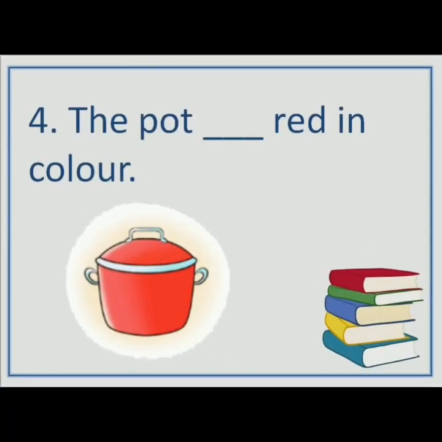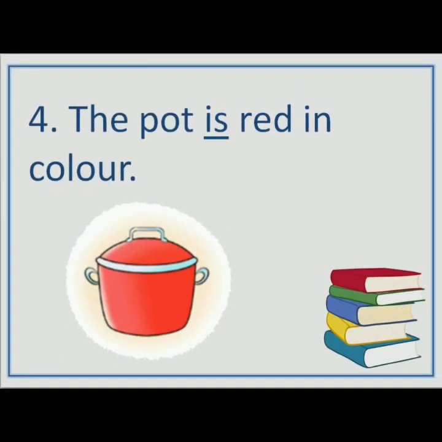It is the pot dash red in color. Again, students, we use the word is for one person, place, animal or thing. And here it talks about one pot. So the correct answer will be the pot is red in color.